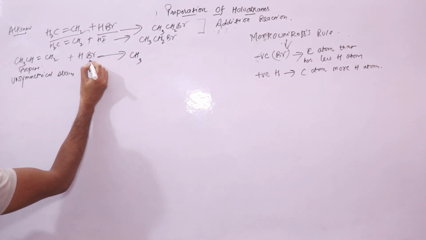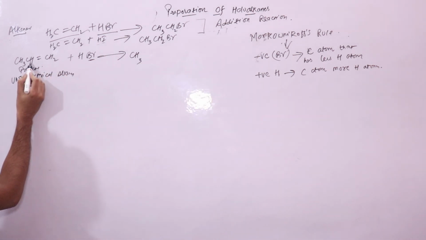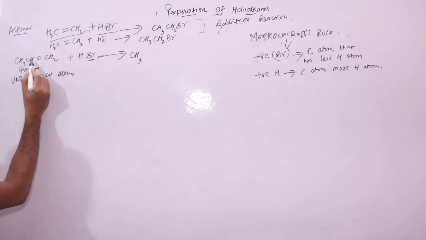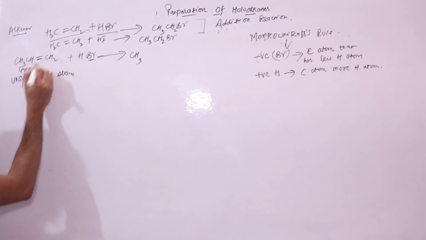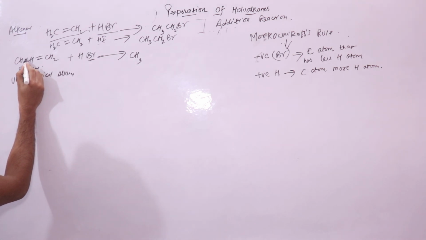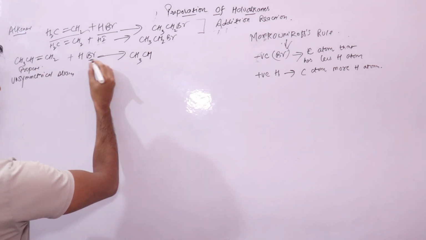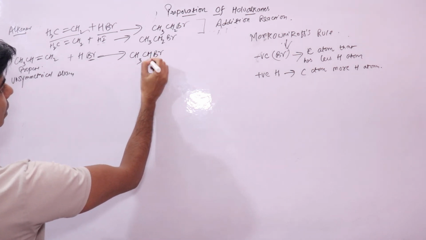CH3. Now Br, the negative part, will go to the carbon atom that has less hydrogen atoms. Looking across the double bond at the doubly bonded carbon atoms, this carbon atom has less number of hydrogen atoms. So your Br would be attached to this carbon atom.